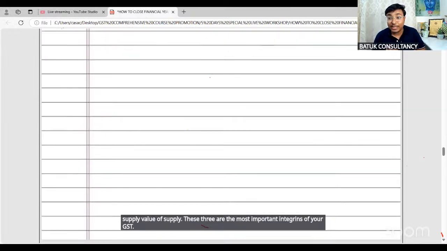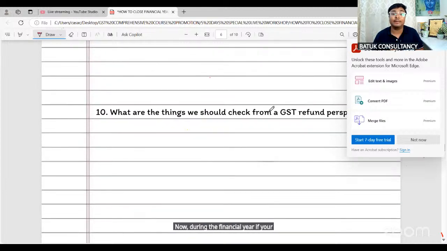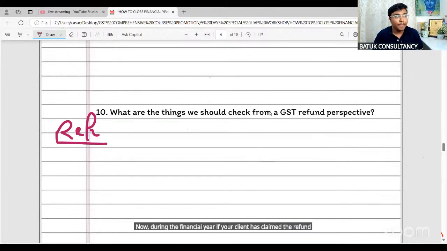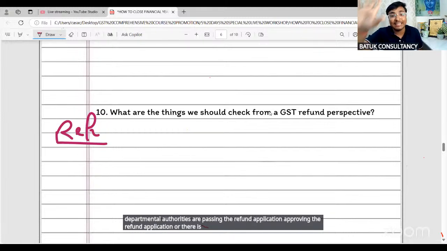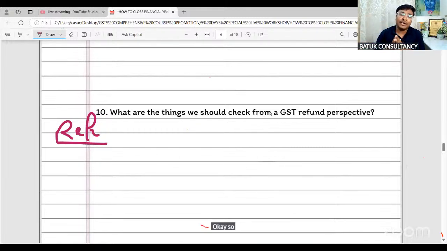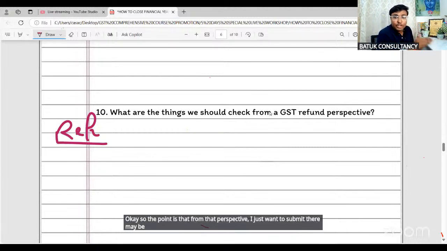Now, during the financial year, if your client has claimed a refund, as we all know, we file the refund application, and departmental authorities process and approve it, or there may be certain elements of licensing as well. Okay, we are all family members, and hence I am saying multiple times there may be a refund due to licensing. There may be certain technical issues related to the refund application, but the departmental authority has approved it.